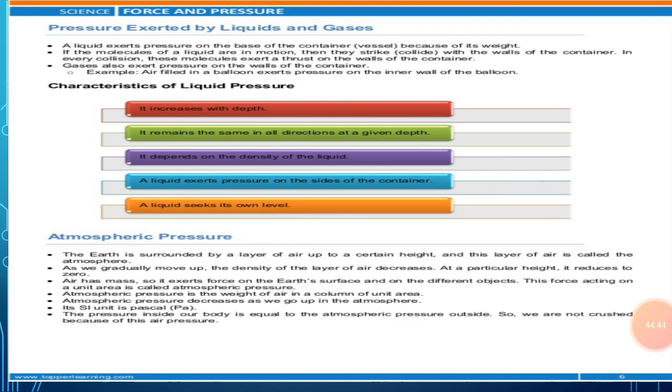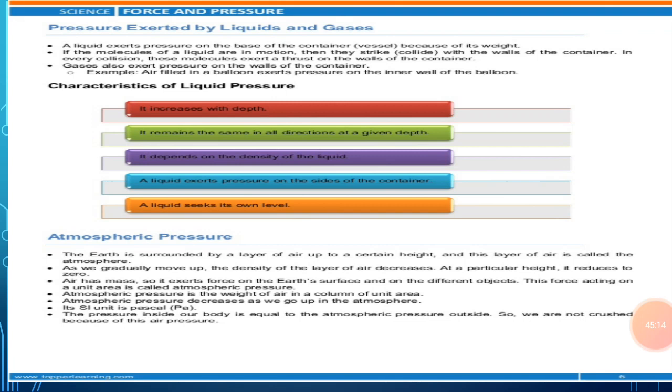So this thing that I have told you with the help of this activity. Now this is about the liquid pressure that I have told you, and there are different characteristics of liquid pressure. It increases with the depth, and it remains the same in all directions at a given depth, and it depends on the density of the liquid, and the liquid exerts pressure on the sides of the container, and the liquid seeks its own level.